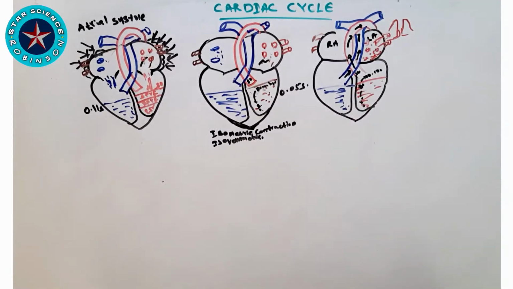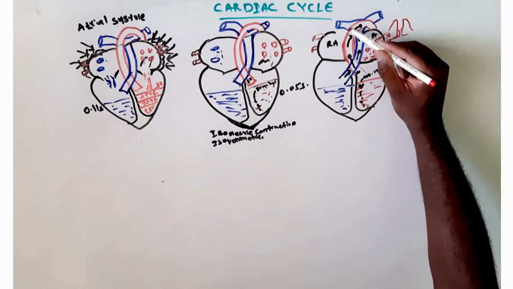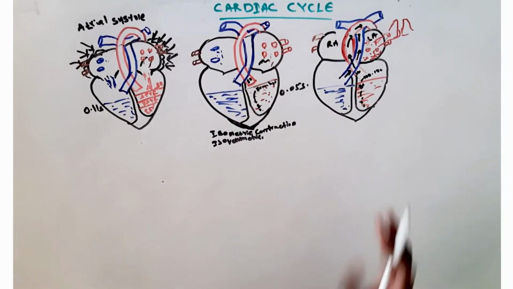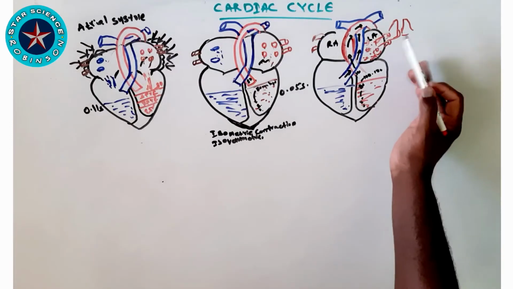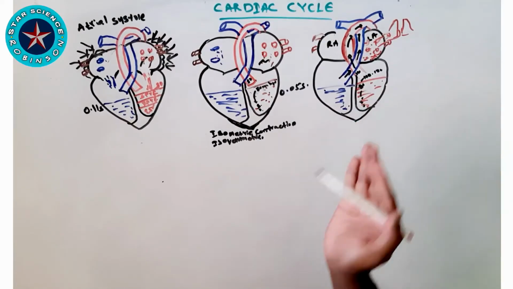Remember, at this point where the semilunar valve is opened, the rushing of blood from the ventricles will be so rapid because the pressure in the ventricles is so high.